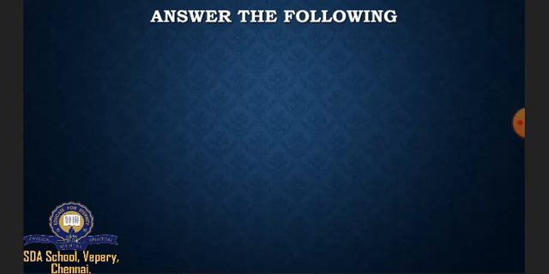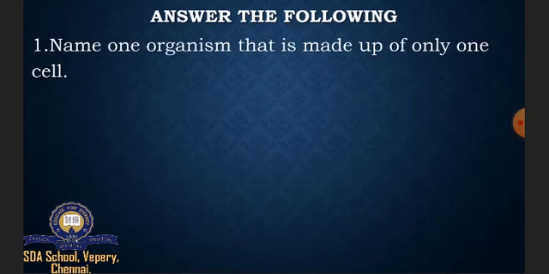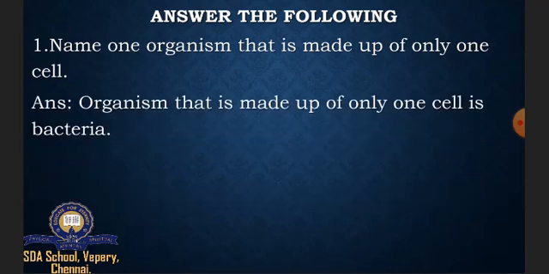So here are the 3 marks, that is, answer the following. The first one, name one organism that is made up of only one cell. Can you guess? The organism that is made up of only one cell is bacteria. What is the spelling of bacteria? B-A-C-T-E-R-I-A, bacteria. From the question itself you can write, the organism that is made up of only one cell is bacteria. You are going to learn the spelling of bacteria alone in this question.